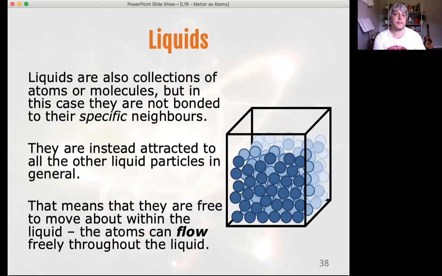And that's referring back to Brownian motion, that's what we saw when we talked about Brownian motion. The water molecules stayed in the water, but they all moved around, and because they were all moving around, that's when they collided with that pollen grain and caused it to move.